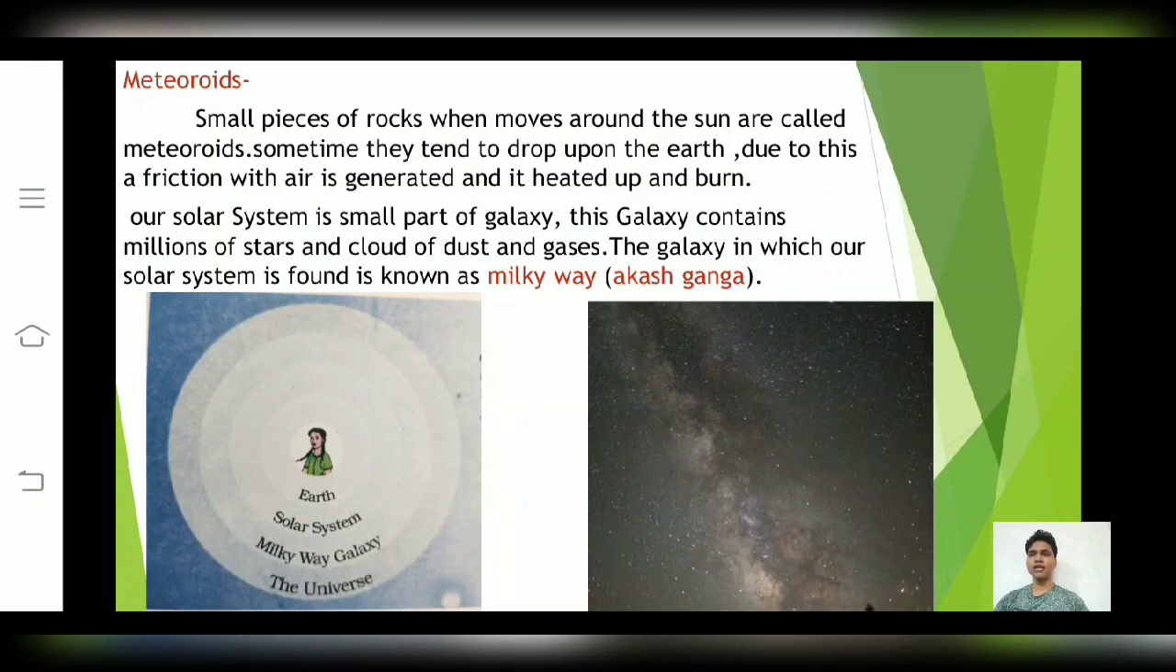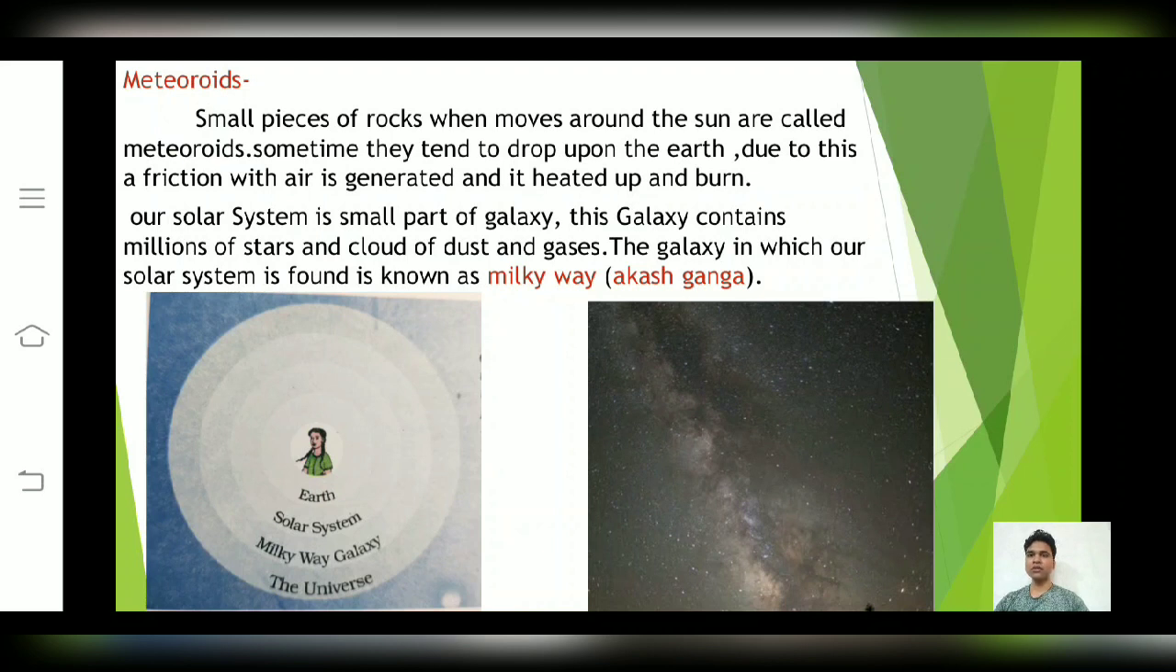Another is meteorites. Friends, small pieces of rock moving around the sun are called meteorites. Friends, sometimes we see that they tend to drop upon the Earth. Due to this, the friction in the air generates heat on the meteorite, and due to this heat the meteorite burns.